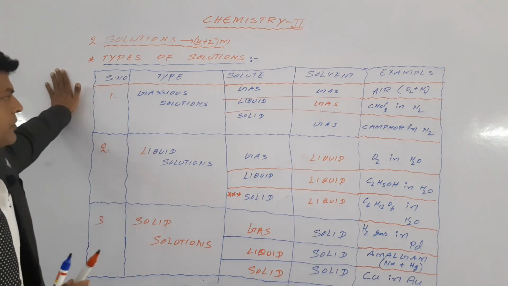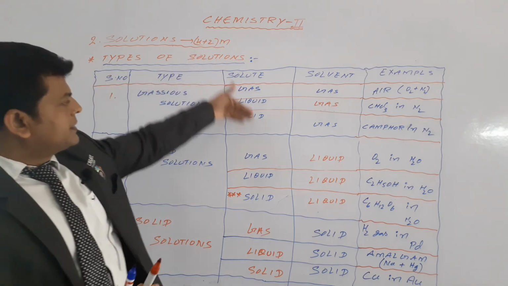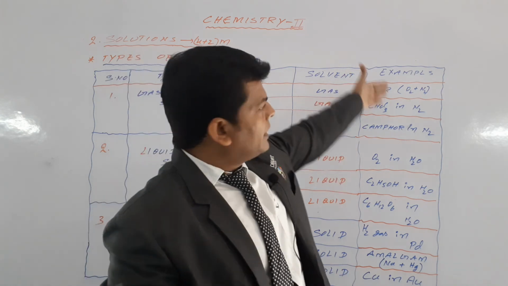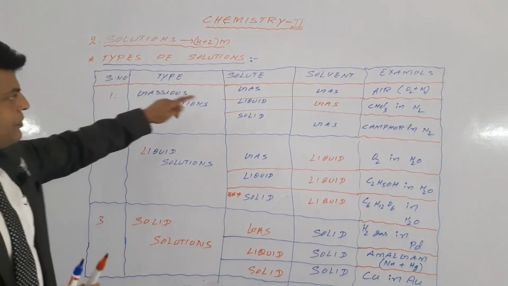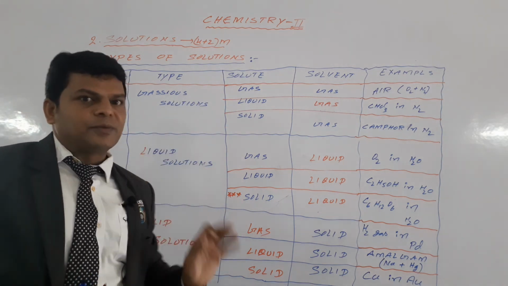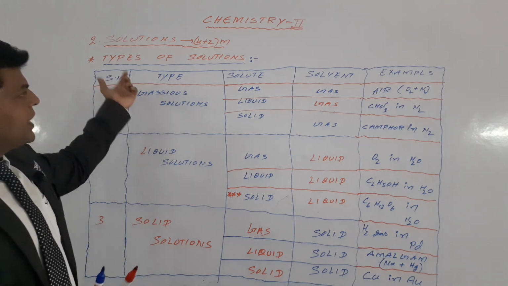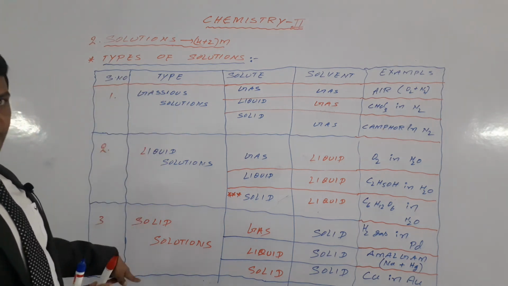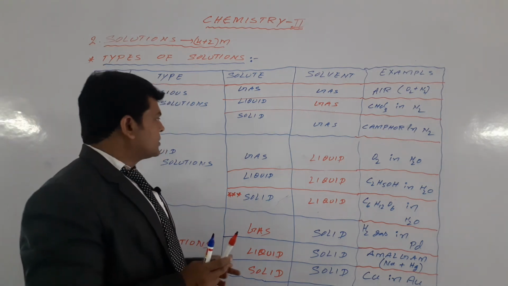So once again I am explaining types of solutions. This is the type of solution, this is the solute, this is the solvent, and these are examples. We have 1, 2, 3, 4, 5, 6, 7, 8, 9 types of solutions. Out of these 9 types, based on solvent we may divide them into 3 types: gaseous solutions, liquid solutions, solid solutions.